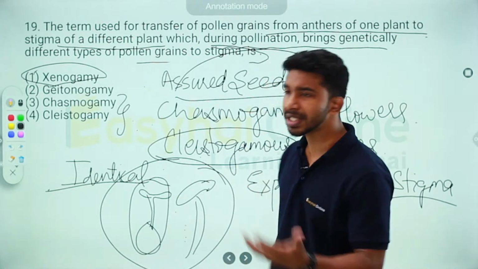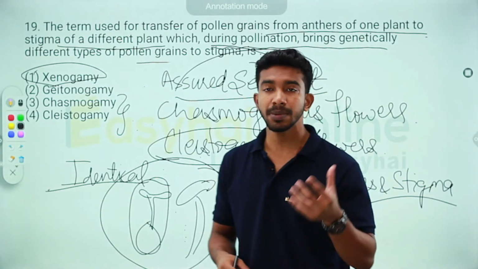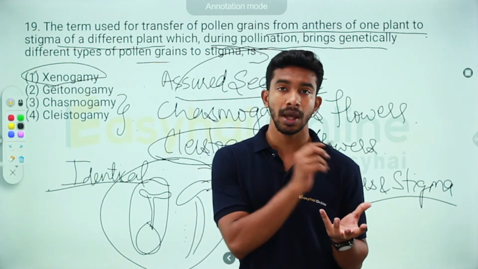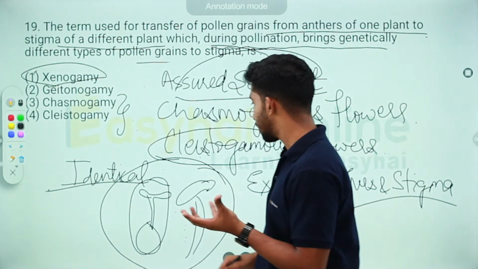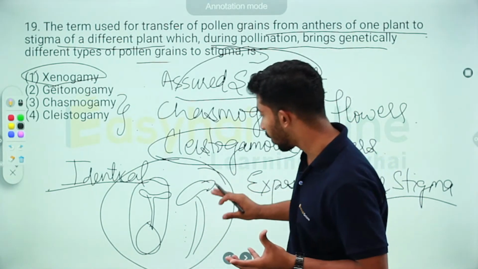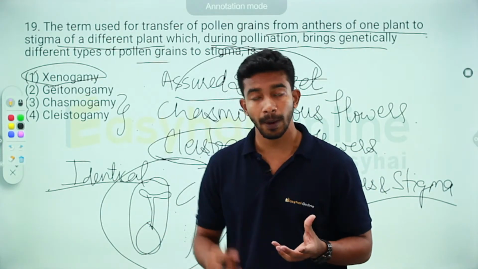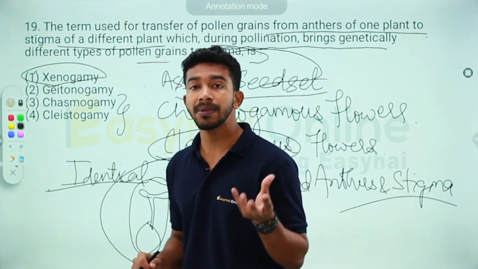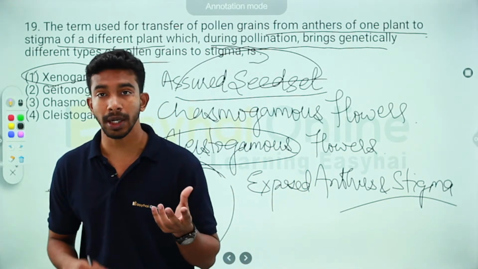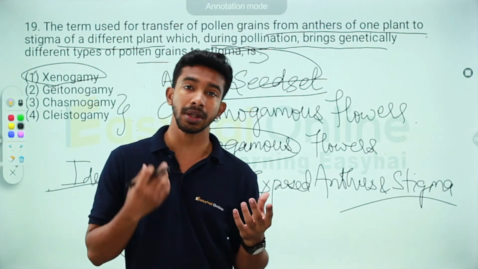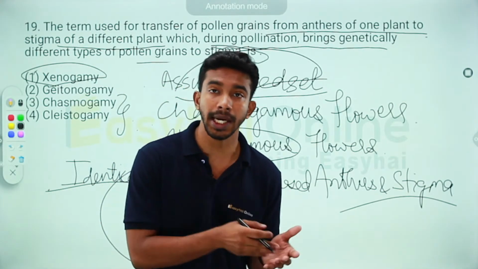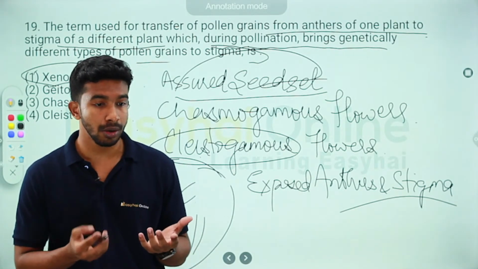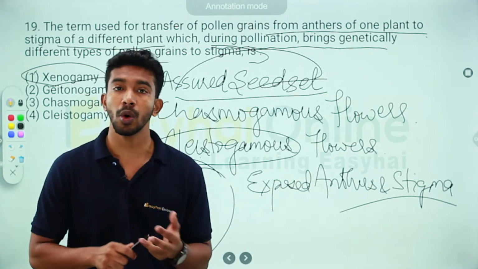And the obvious difference is that chasmogamous flowers have exposed anthers and stigma, whereas cleistogamous flowers have covered anthers and stigma. The next one is, since chasmogamous flowers have to get cross-pollinated with the help of pollinators, there need to be rewards for pollination, like nectar or oviposition.